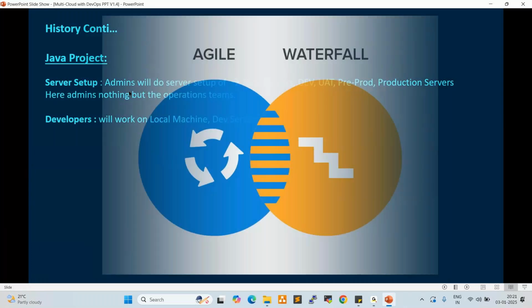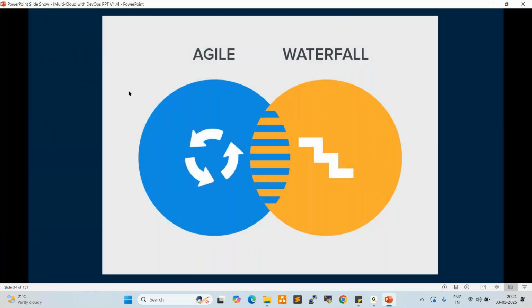Right? Now let us go with Agile and waterfall. What is Agile? What is waterfall? Agile is a methodology. Waterfall is also an old methodology. Agile is parallel development. Waterfall is sequential development. Currently, every project team is using the Agile methodology, which is parallel development. In Agile, we prepare the sprints. What is a sprint? Anyone having an idea? What is a sprint?